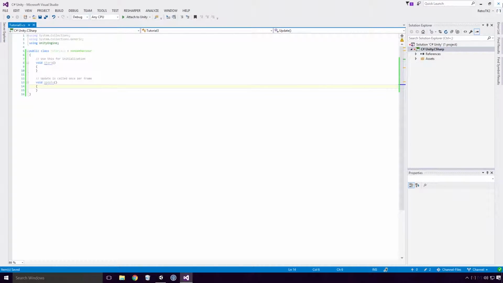Anyway, to create a single line comment in C#, you have to type in two slashes. Doing so means that any text after these slashes will not be compiled and won't be included in our final build. Feel free to type in whatever you like here. Now, you do have to take care when you're creating your comments, since you may unintentionally comment out some of your code. So for example, say I start my comment after the void keyword of the update method. You'll see that part of the update method's declaration is commented out, and we've caused an error.